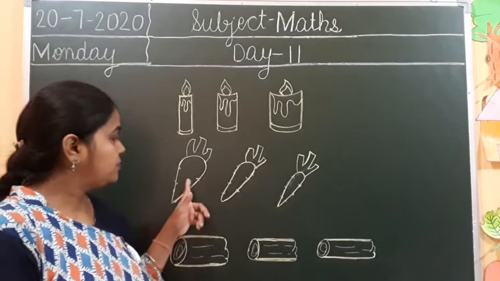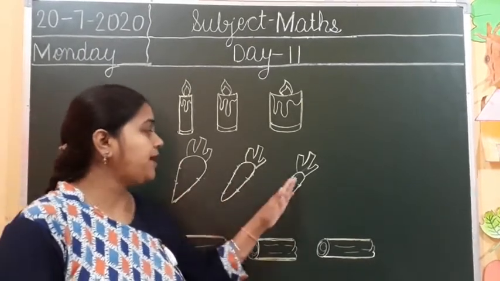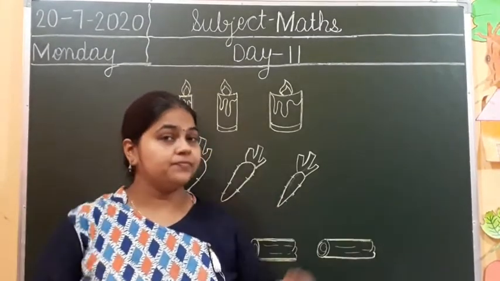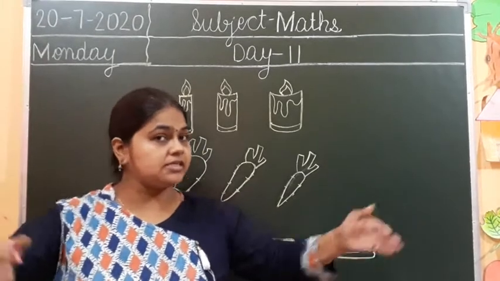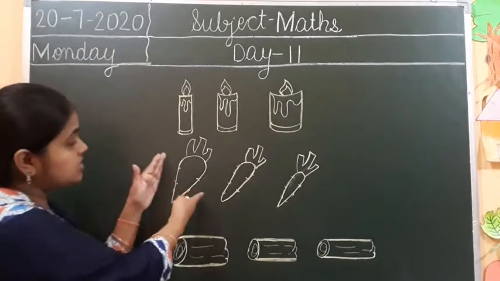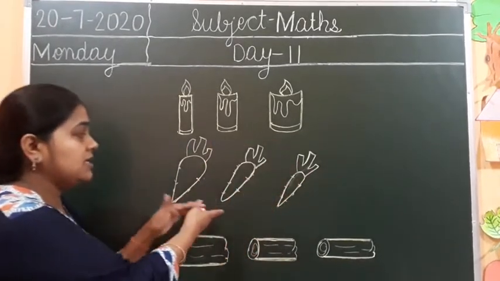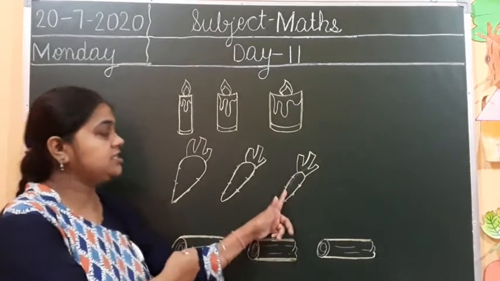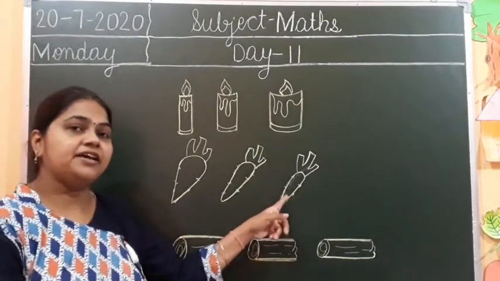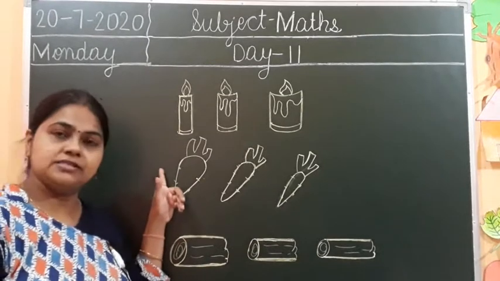Now what are these? Carrots. 3 carrots. How many carrots are here? 3. 1, 2 and 3. Tell me which one is thickest? This one is thickest. This carrot is thickest among all these carrots. And this is thinnest. This carrot is thinnest among all these carrots.